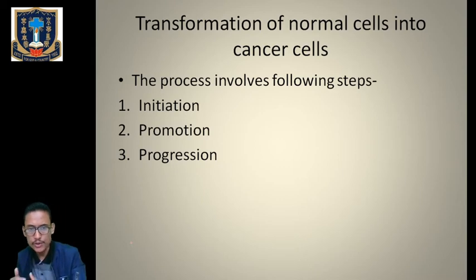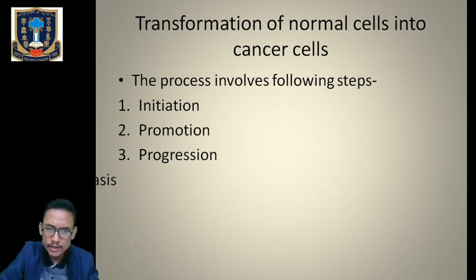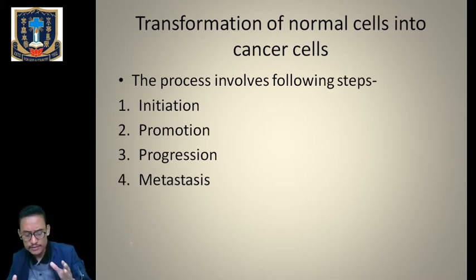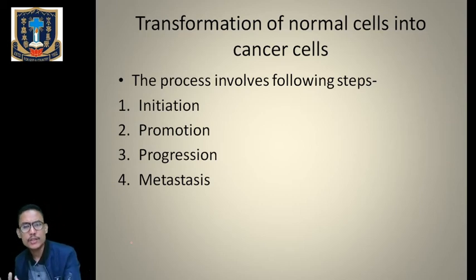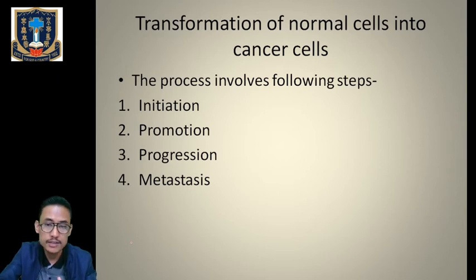Then the fourth one is metastasis, the process of repeated cell divisions, and the property of cancerous cells to invade the surrounding or adjacent cells and infect the normal cells. These are the 4 processes by which the normal cell changes into a cancerous cell.